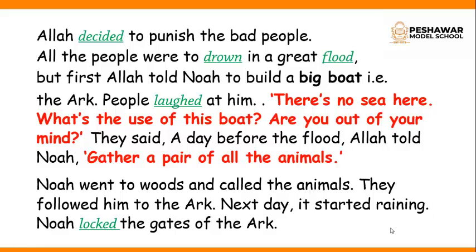Allah ordered Noah, or Hazrat Nuh alayhi salam, to build a big boat. That is the ark. As you can see, the meaning of the ark is explained over here, that ark means a big boat. People laughed at him. Laughed means people made fun of Noah. And they said, there is no sea here. What's the use of this boat? Are you out of your mind? Why are you building a big boat? There is no sea in our country, in our city. So what is the use of this boat? Have you gone crazy? Have you gone mad?